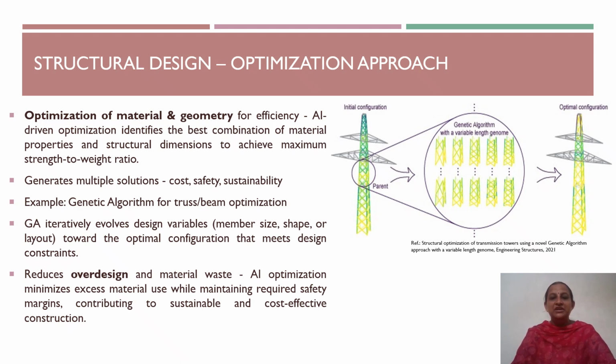And the figure given here shows the structural optimization of transmission towers, which is done using genetic algorithm. As we can see, on the left we have the initial tower configuration, which is considered as a parent, and genetic algorithm is being applied with a variable length and variable configuration. Genetic algorithm generates multiple design alternatives by modifying member arrangements and structural dimension. Each alternative is evaluated based on performance criteria such as strength, stability, and material usage. After processing, we are able to get the optimal configuration as a final output.